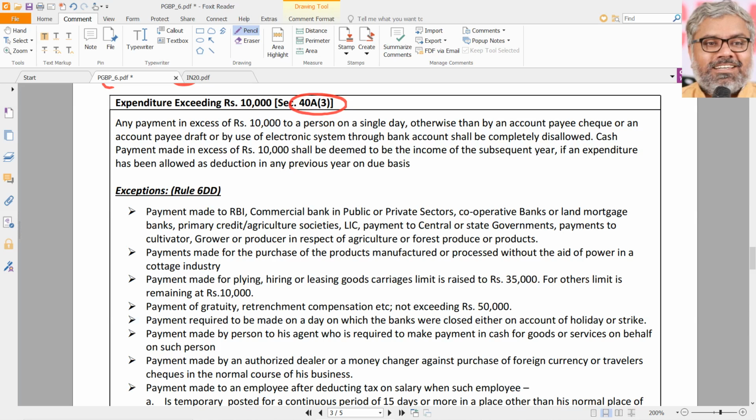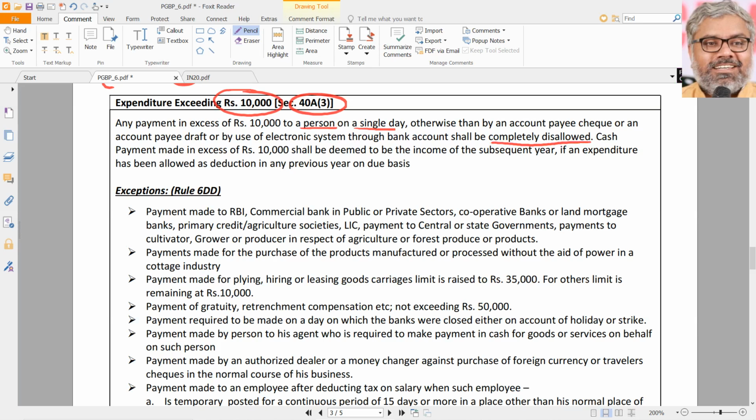Then what is this one? This is also something which we already used in many cases, but now we are talking about the normal revenue expenditure also. Any amount of expenditure exceeding 10,000 rupees, if it is paid to one person in a single day, otherwise than by way of account payee cheque or account payee draft or by use of electronic system through bank account, shall be completely disallowed.